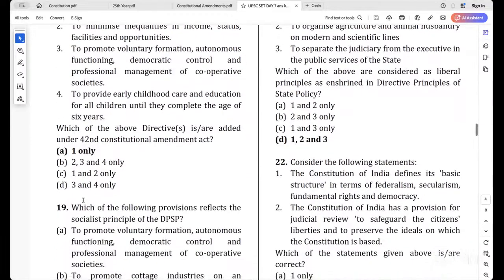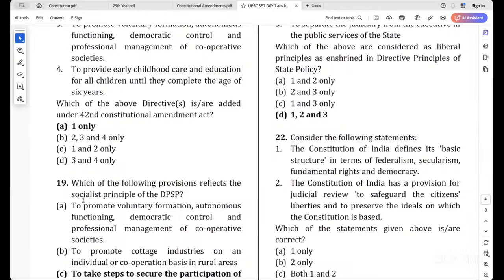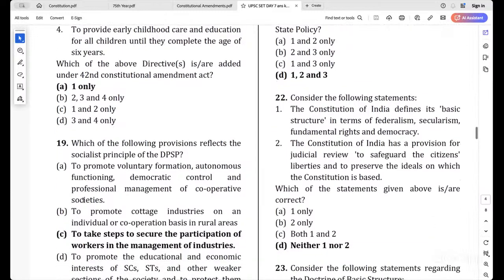Next, 19. Which of the following provisions reflects the socialistic principles of the DPSP? Has the Constitution specified that this is a socialistic principle or liberal? No. It is for our easy understanding that we have split it up. Okay.